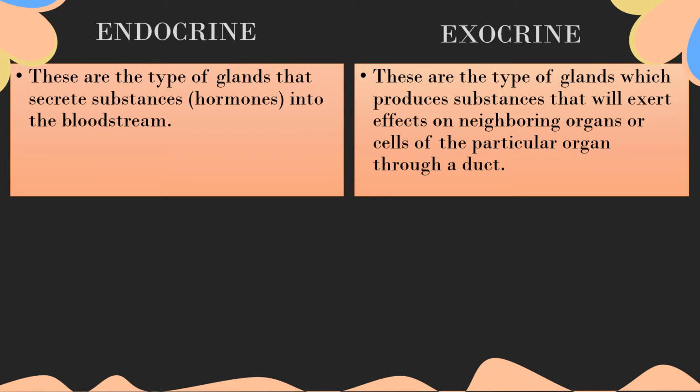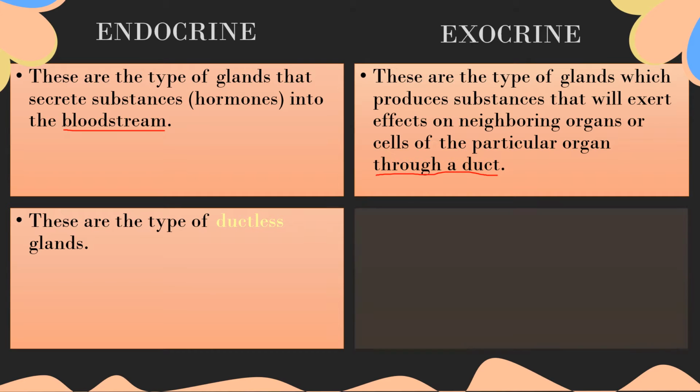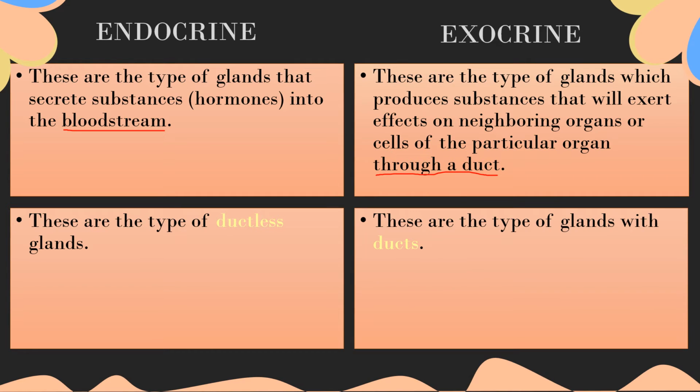Here, notice that endocrine secretes its substances into the bloodstream, and exocrine secretes its substances through a duct, and thus endocrine are a type of ductless glands, and exocrine are the type of glands with ducts.